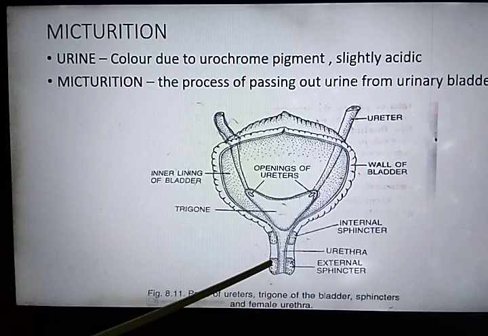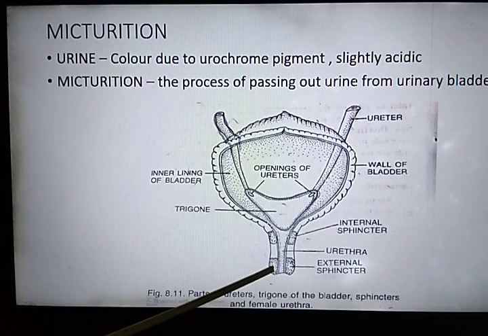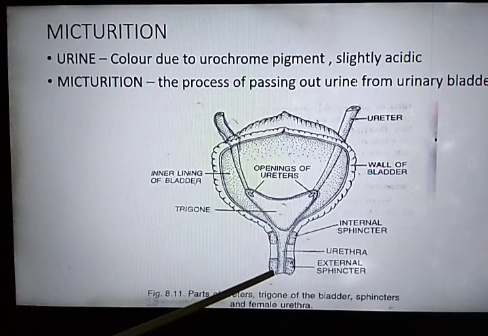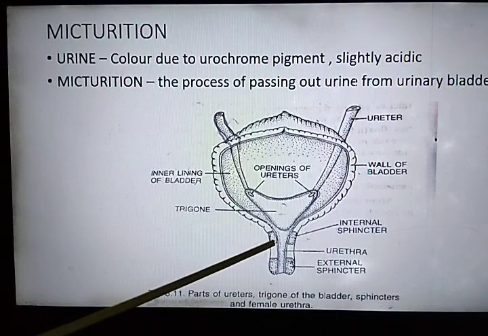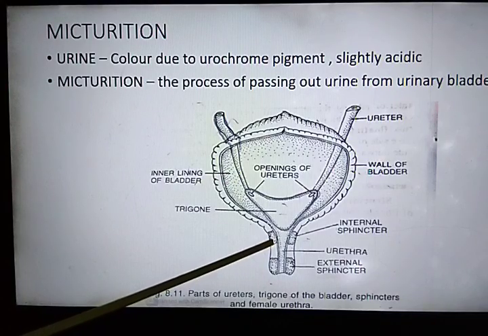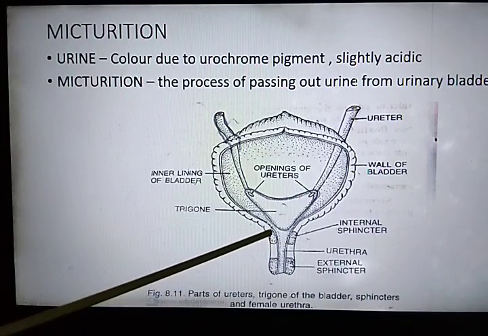Yes, striated muscles are known as voluntary muscles. It means the contraction or relaxation of these muscles is under the control of the will of the person. For example, in the muscles present in your arms and legs, movement takes place according to your will, so these are made up of striated muscles. On the other hand, smooth muscles are known as involuntary muscles. Involuntary means not under the control of the will of the person, and controlled by the central nervous system.